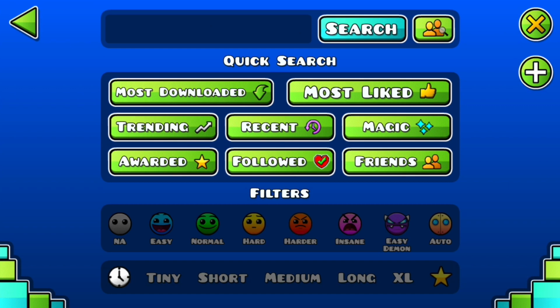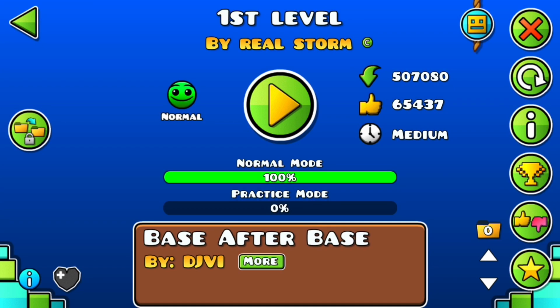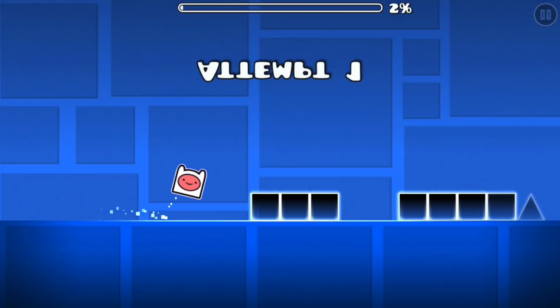Level IDs before 128. I'm sure some of you know that by searching level ID 128, you find the oldest remaining online level on the servers made by Real Storm. However, this raises the question, what levels could have been on the servers before the one we know of today?